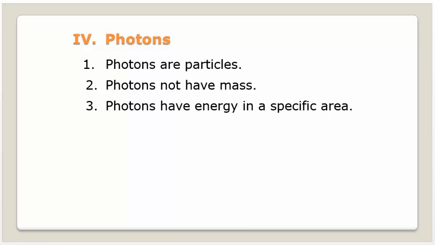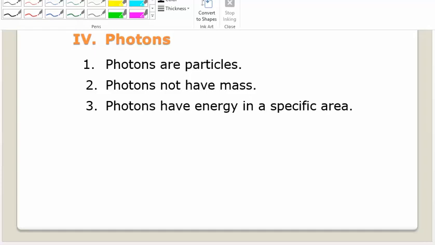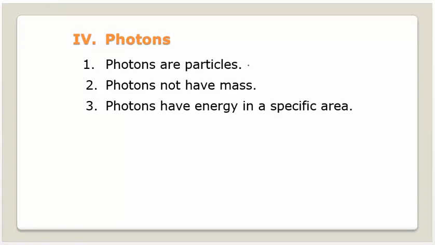Photons are particles. Photons do not have mass. Photons have energy in a very specific small area. So photons, they are particles, but they don't have mass. That's one of the hardest things for kids to get around: how can something be a particle but not have any mass? And it's a particle because it's a lot of energy, but there is no mass.